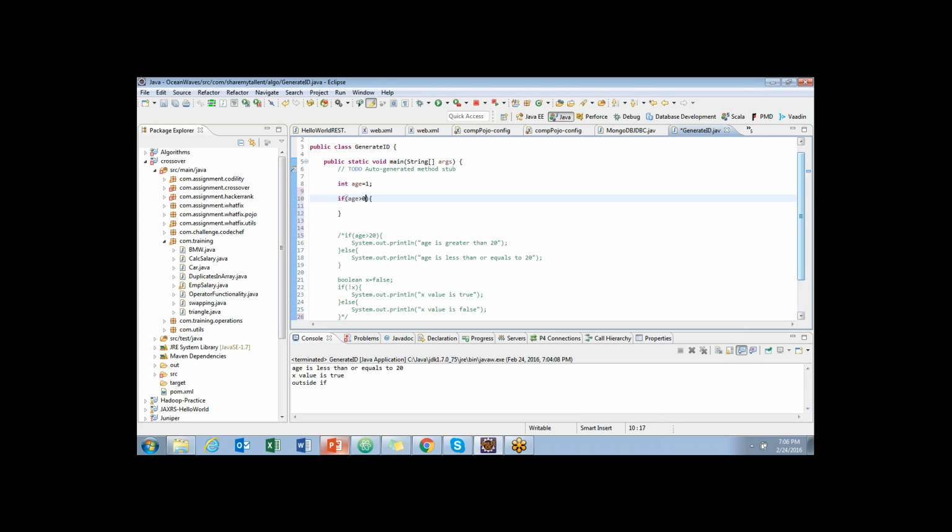If a baby was born now, it means 0.1 or 1 day or something like that. Age is greater than 0, and with double and, age is less than or equal to 10. In this case, the condition checks whether this is true and this is true, and then it goes for the and.